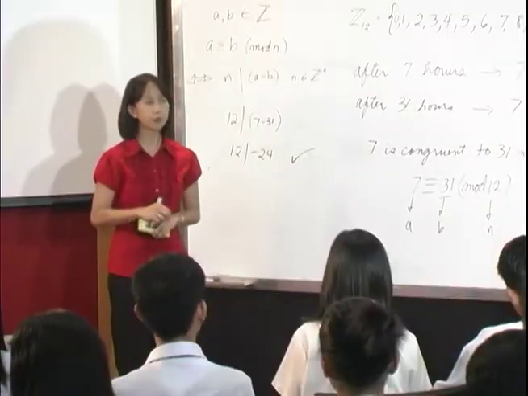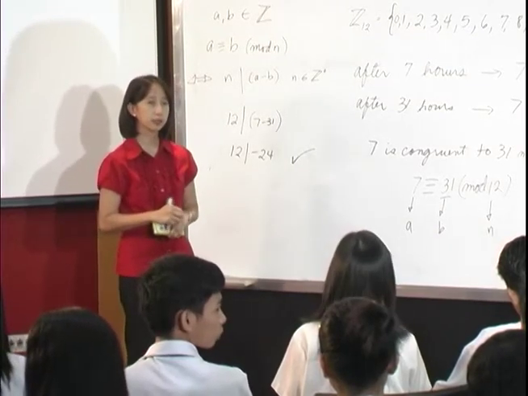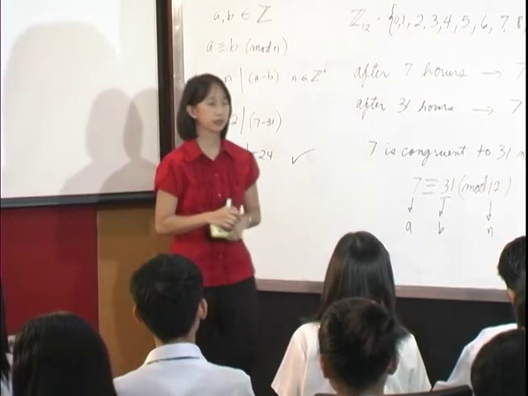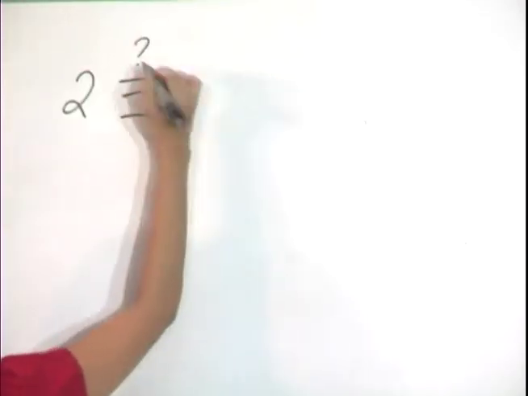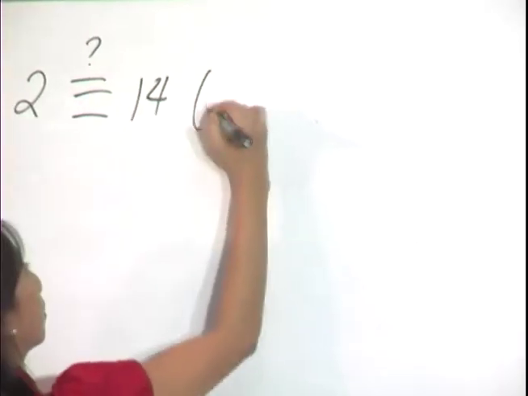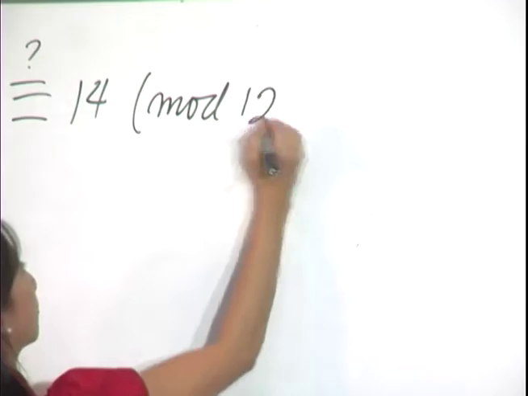Can you think of a pair of numbers that are congruent modulo 12? Yes, Maribel? 2 is congruent to 14 modulo 12. Okay, let's check. Is 2 congruent to 14 modulo 12?